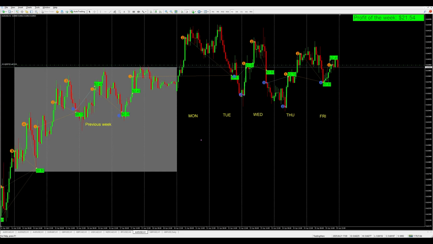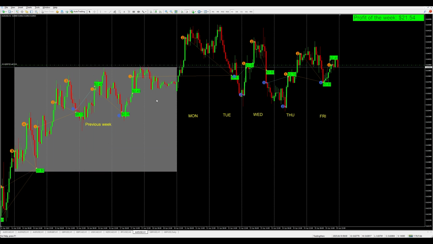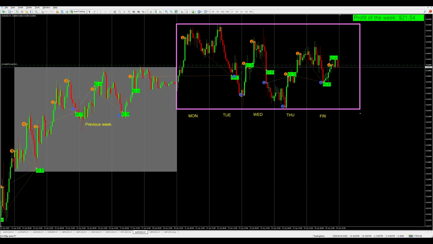We're looking at the hourly time frame on the Australian dollar. Each vertical line represents one trading day. We've marked last week's trading range with a gray rectangle. Looking at the overall situation, the Australian dollar spent the whole week in consolidation. Price tested local highs 3 times and local lows twice, but ultimately closed in the middle of the price channel.